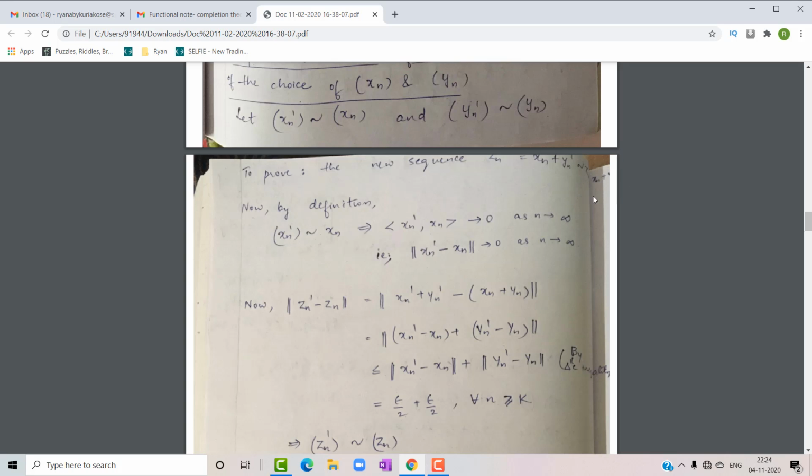This place has been omitted here. When I've taken the scanned copy, please write it down.